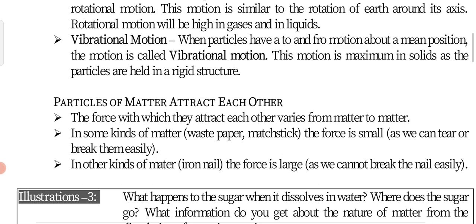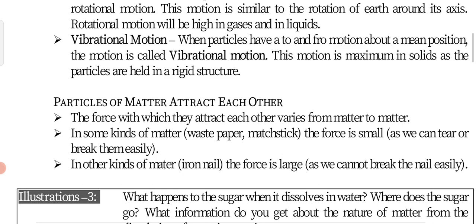By this way we can find out the force of attraction in matter. Where the force is small, we can tear or break things like waste paper or a matchstick easily. But an iron nail or a metal wire we cannot break easily, because they have a very large or strong force of attraction among the particles.